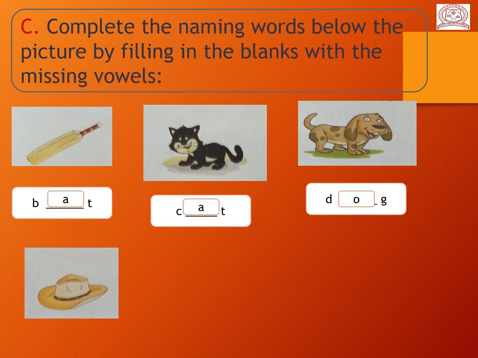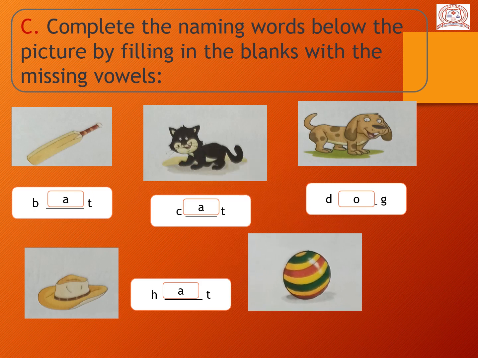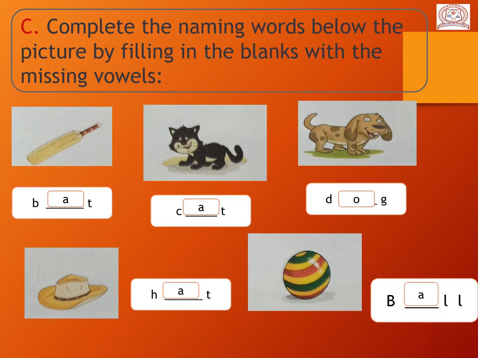Now next, can you tell me what is this? Yes, it is a hat. H dash T. So which vowel we are using here? We use here A. H-A-T, hat. Yes, what is this? It is ice cream? Oops, no, it is a ball. B dash L L, ball. So which vowel we are going to use here? Here we use E? Oops, no, wrong. We use here A. B-A-L-L, ball.